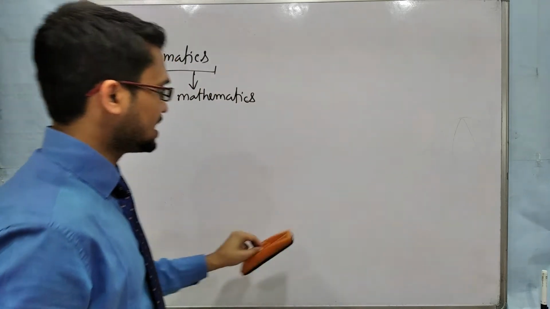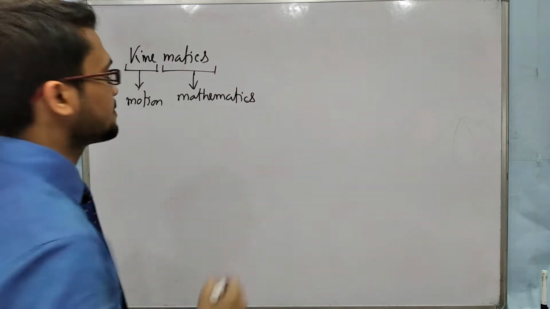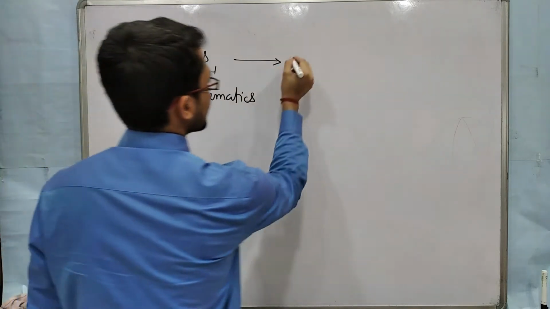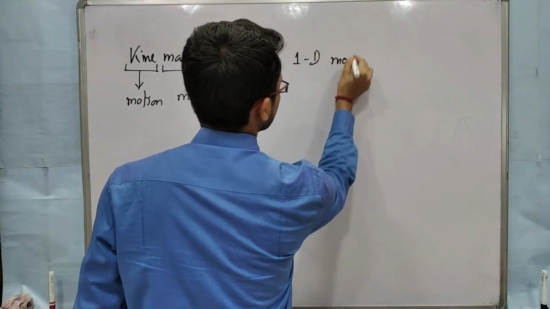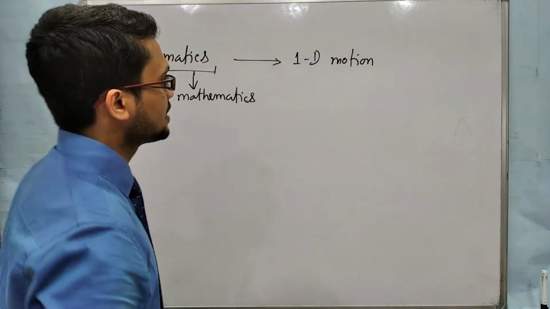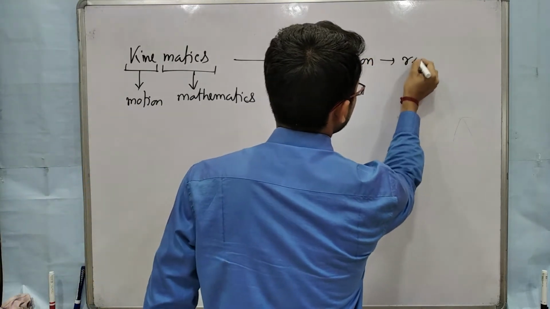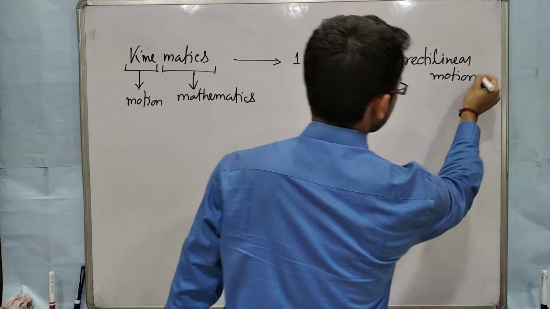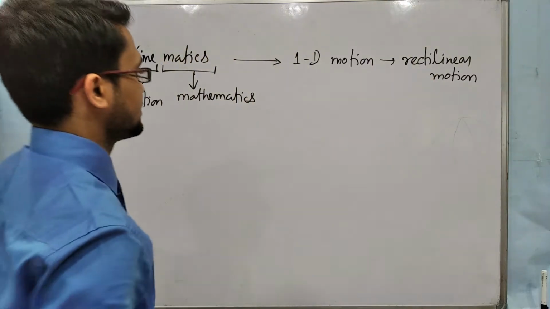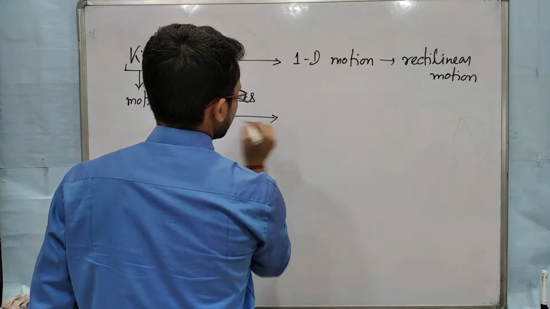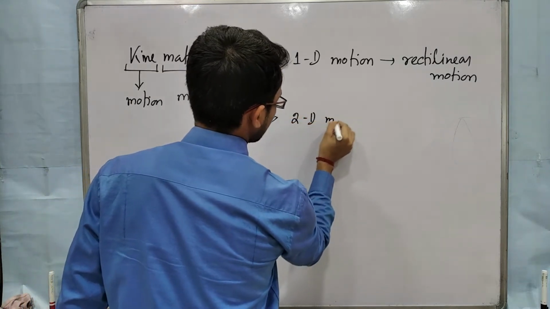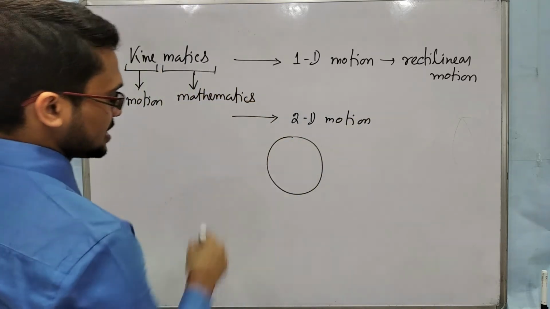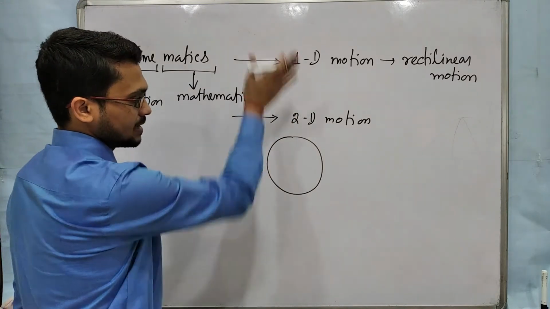In kinematics you will get different kinds of motion. First we will discuss one-dimensional motion, that means motion in a straight line. That is our topic now, and it is also known as rectilinear motion. Here the object is moving along a straight line. In the next chapter you will get 2D motion, two-dimensional motion, like motion in a circular path. This is a two-dimensional motion, that means the motion is happening in a plane.